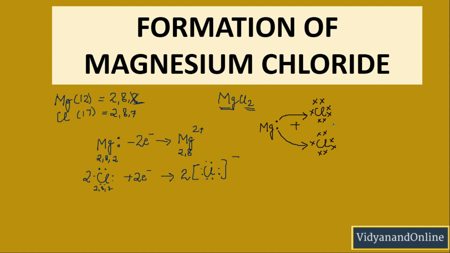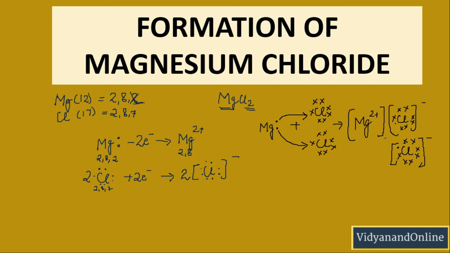In this way, it will form Mg2+. Chlorine will have 7 electrons of its own, 1 to 7, and 1 from magnesium, and that is why the charge will be negative. Similarly, the second chlorine will have 7 of its own electrons, 1 to 7, and 1 electron from magnesium, and that is why it will also have a negative charge.